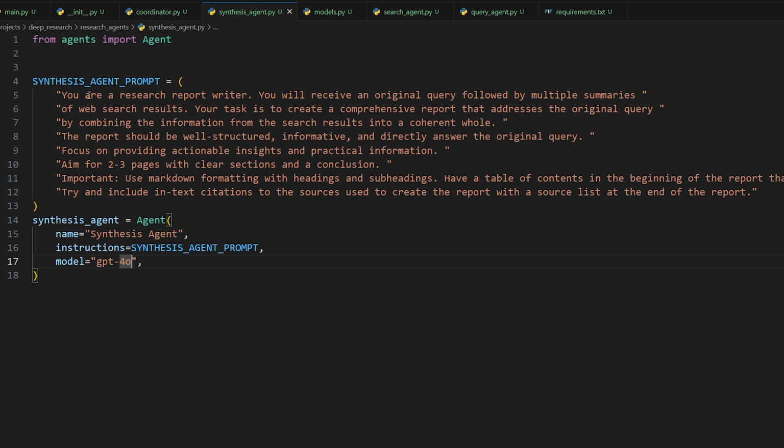Anyway, so the prompt is: you are a research report writer. So that's basically the identity of the agent. You'll receive an original query, so the original search query that the user provided, followed by multiple summaries of web search results.